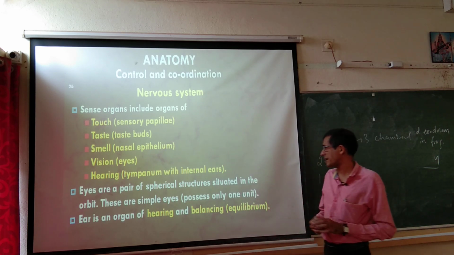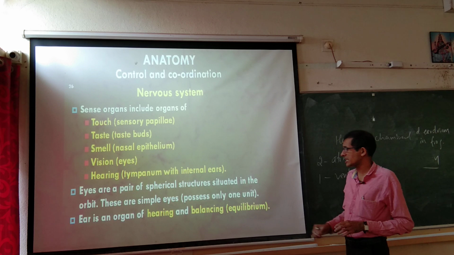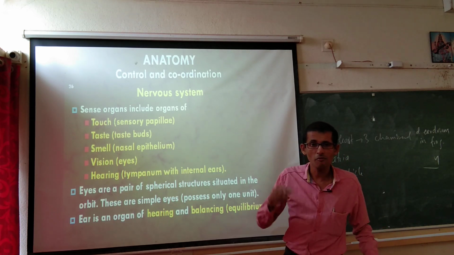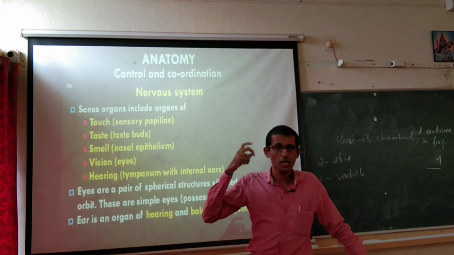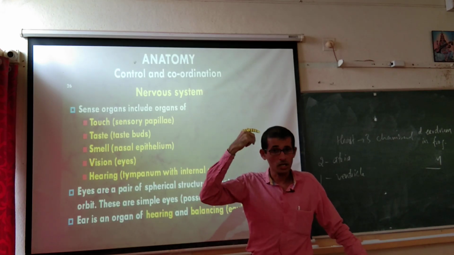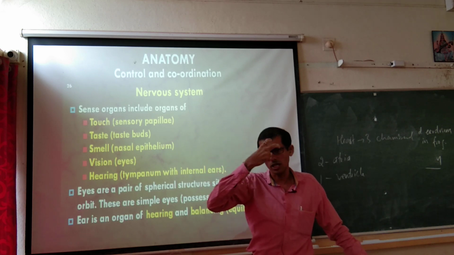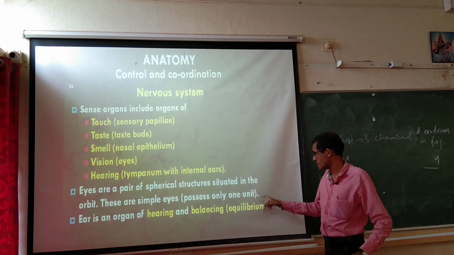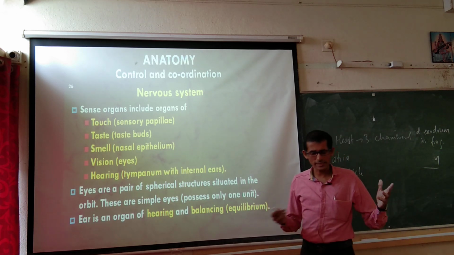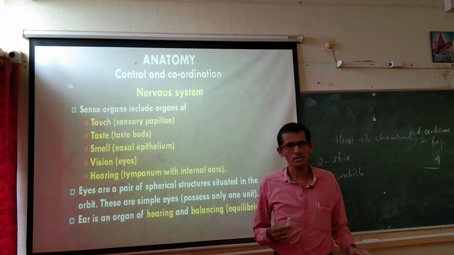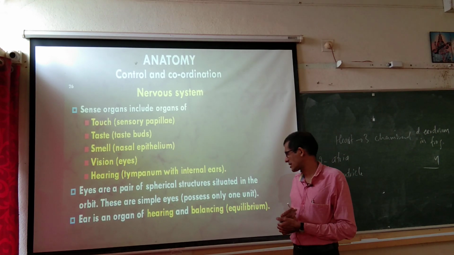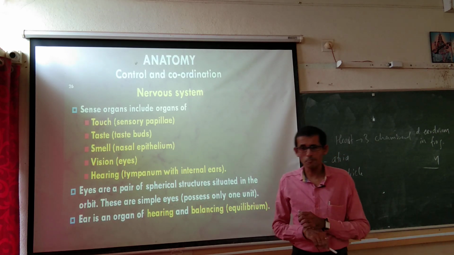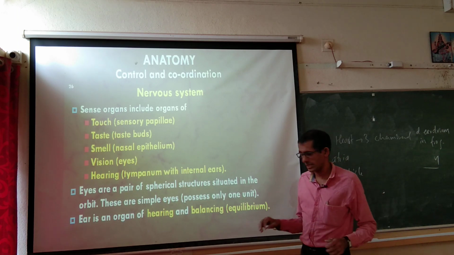Then eyes are a pair of spherical structures situated in the orbit. Orbit is the location with respect to skull where eyes are located. The place in our entire skull where the eyes are placed, that is the cavity, it is called orbit. These are simple eyes, possess only one unit. Simple eyes, not compound eyes like that of cockroach. Ear is an organ of hearing and balancing, that is the equilibrium. Same thing in our case also. Ear is important for balancing and for hearing purpose.